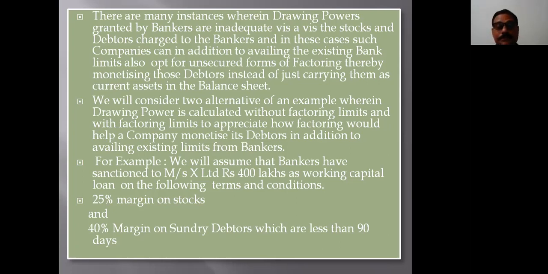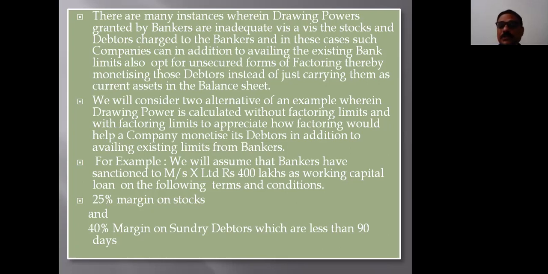by the bankers. For example, we will assume that banks have sanctioned rupees 400 lakhs worth of working capital to a company called X, which is also into exports. Usually, bankers stipulate 25% margin on stocks and 40% on debtors.